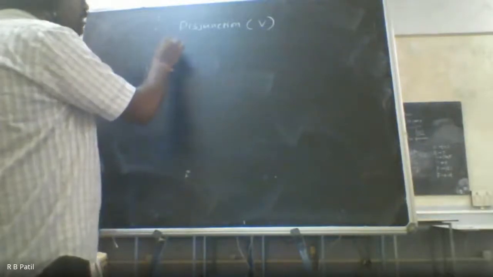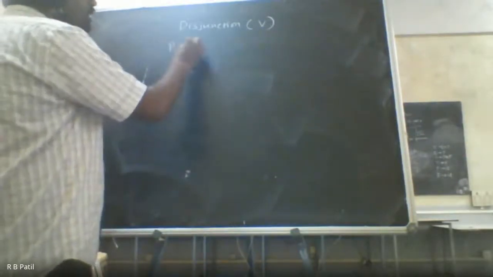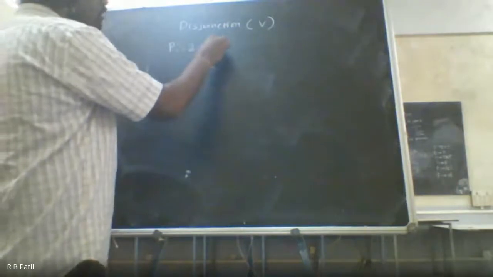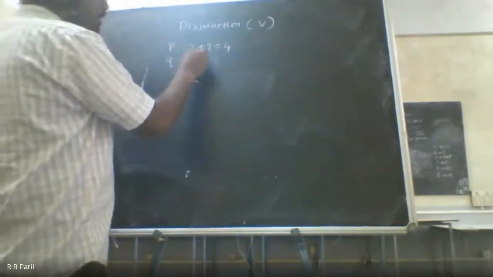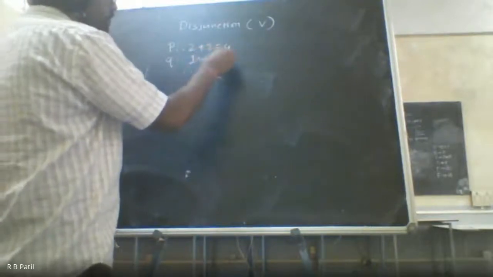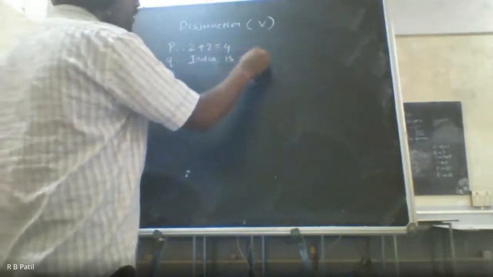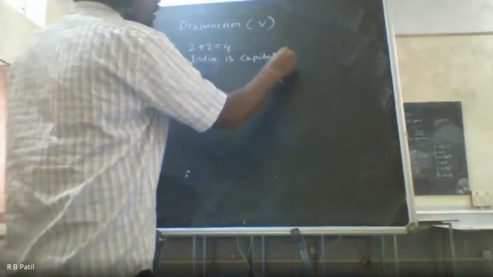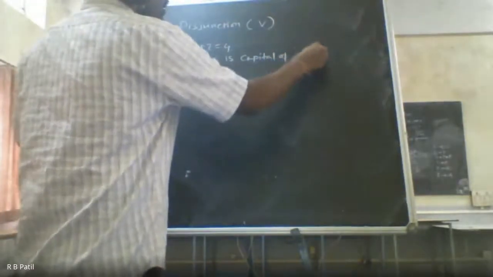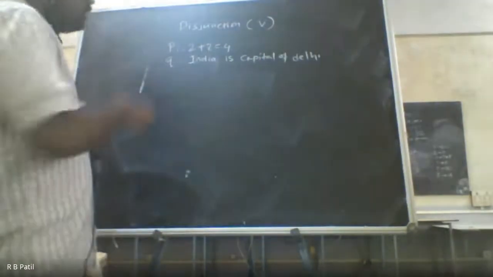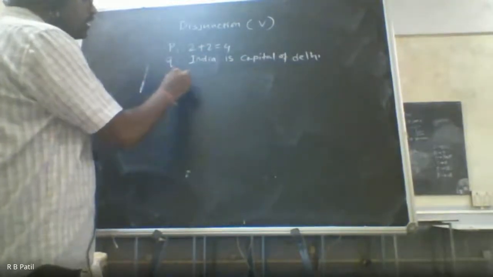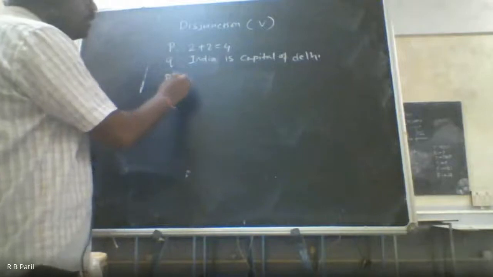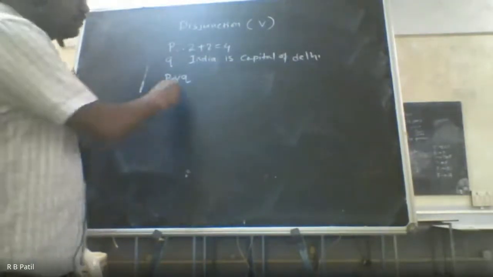So disjunction. If two statements are given, let us write them. P is 2 plus 2 is equal to 4, and Q is India is capital of Delhi. Now the disjunction of P and Q is represented as P disjunction Q, and it is read as P or Q. Generally, we read this symbol as or.